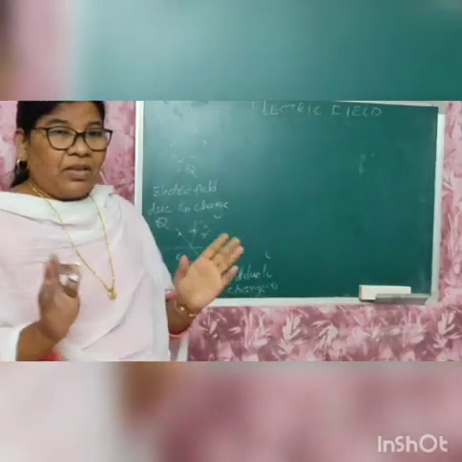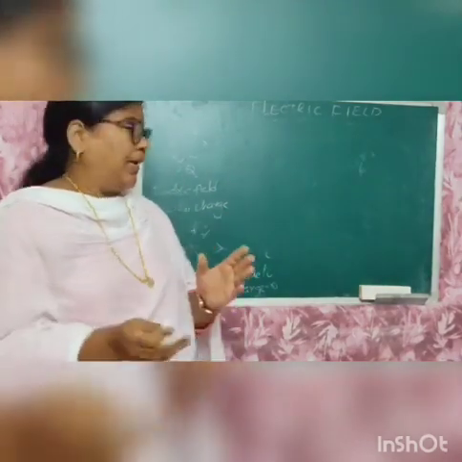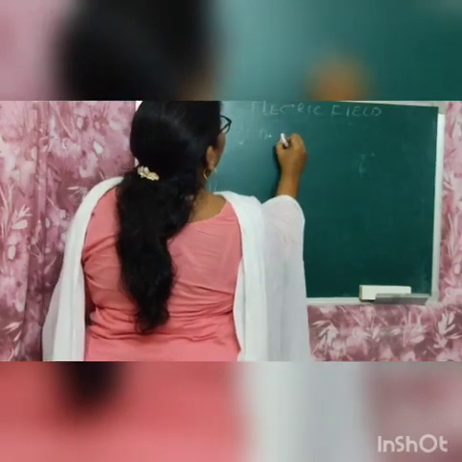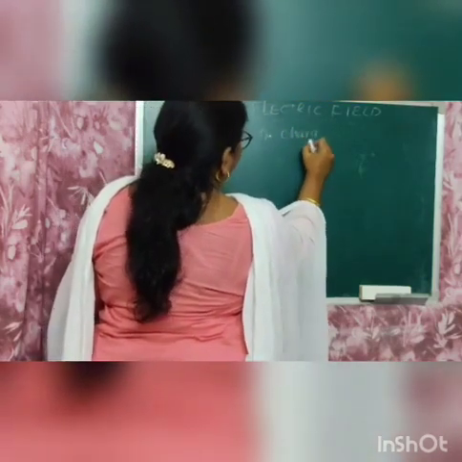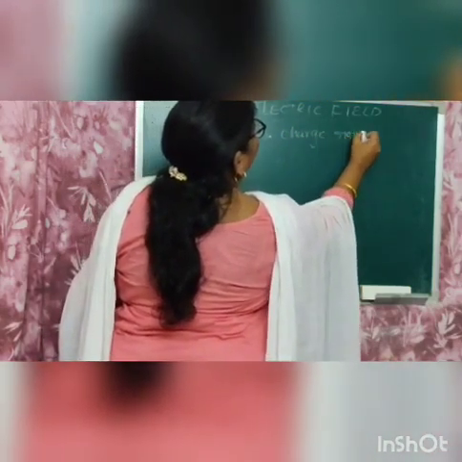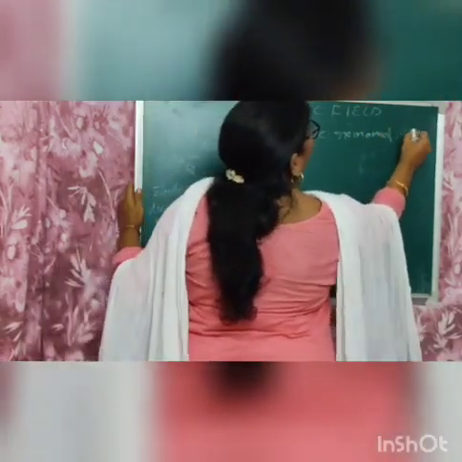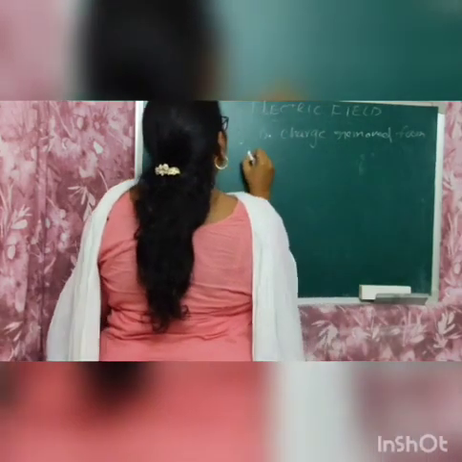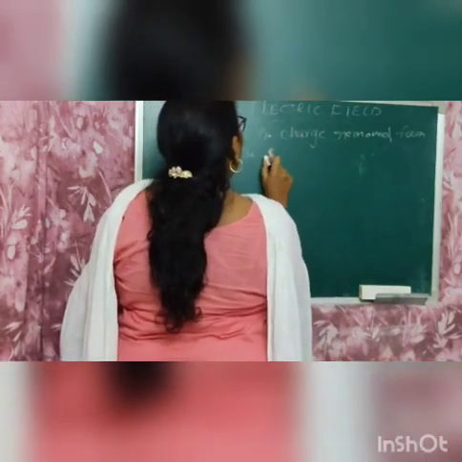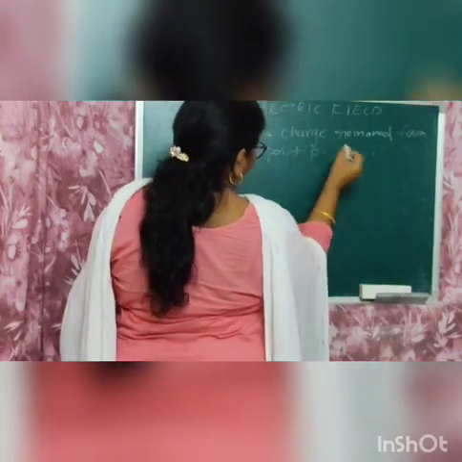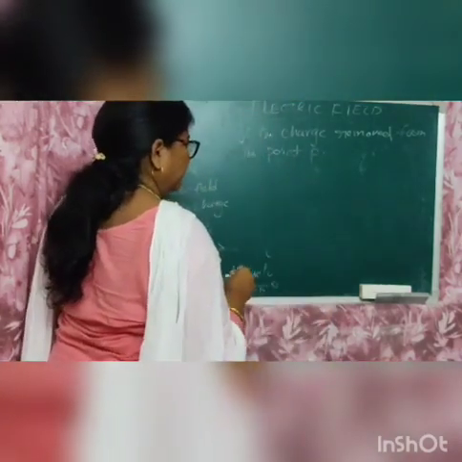Now, if the charge Q is removed from that point P, what will be observed here?